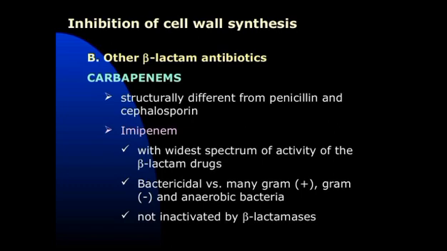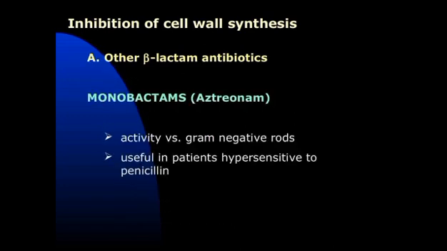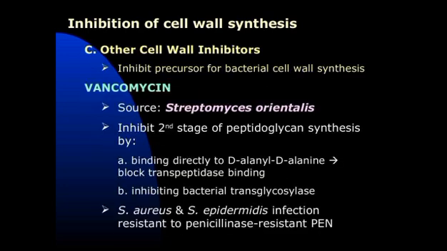Okay, next one is other beta lactam antibiotics, for example carbapenem. Carbapenem is structurally different from penicillin and cephalosporin. Imipenem has the widest spectrum of activity of the beta lactam drugs, bactericidal versus many gram positive and gram negative anaerobic bacteria, not inactivated by beta lactamase. Next one is monobactam, also called aztreonam. Activity against gram negative rods, useful in patients hypersensitive to penicillin.